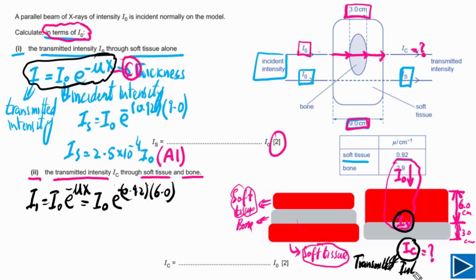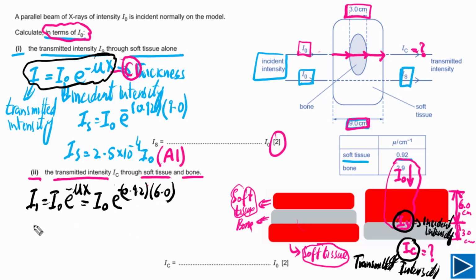So this is transmitted intensity. But incident intensity now, this is I1. So this is incident. So let me write down here. This one is the incident intensity. Now simply we need to use the equation and we can find the answer.